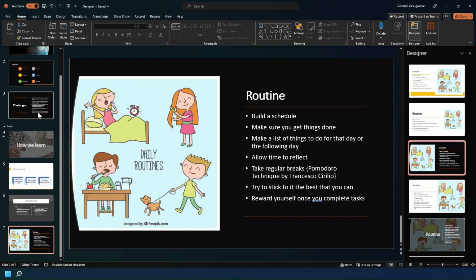Now, a couple pieces of advice with using Designer is don't put too much text, don't put too many images. As soon as you clutter it with 6 or 7 images, that is where you will start to see issues, and Designer will not be able to give you the best ideas and arrangements of slides. And that means you can't get the best out of it that you need to make your slides still look professional and in a presentable manner.